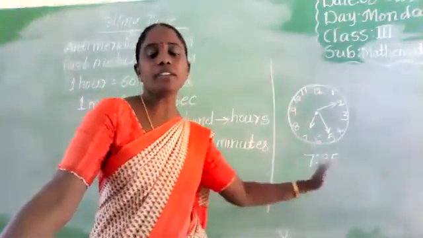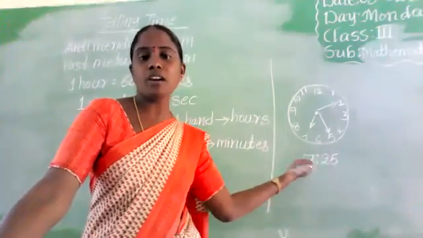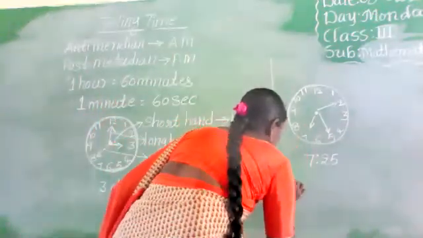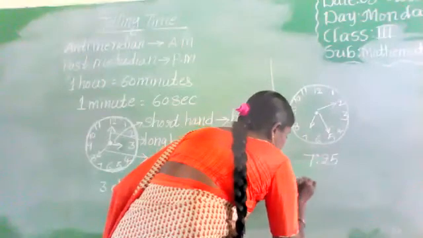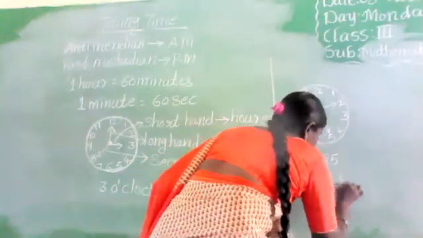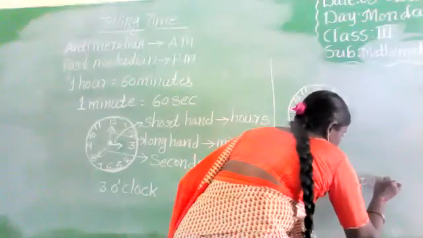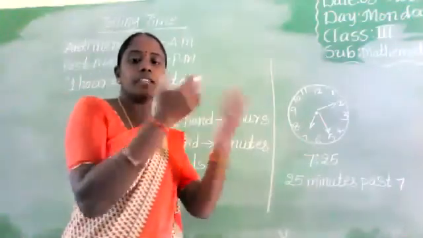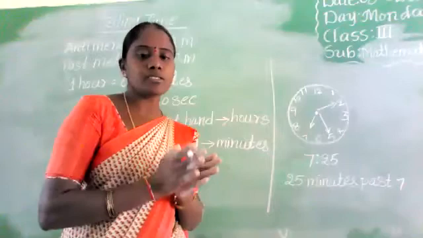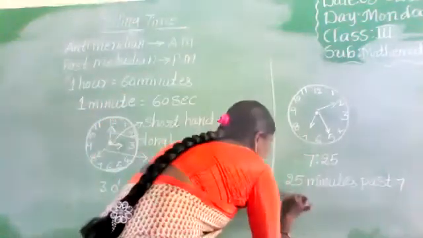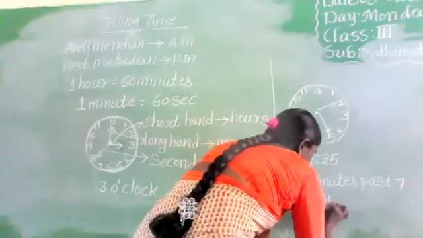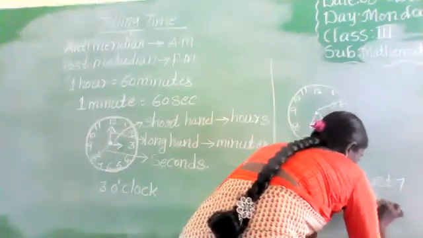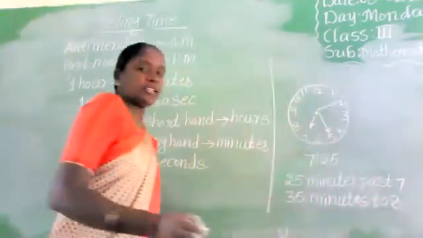7:25. Next, one more method also is there. How can we write it? 25 minutes past 7. In this way also we can write 25 minutes past 7. Next, how many minutes are there to 8 o'clock? Yes, 35 minutes to 8 o'clock. Okay?